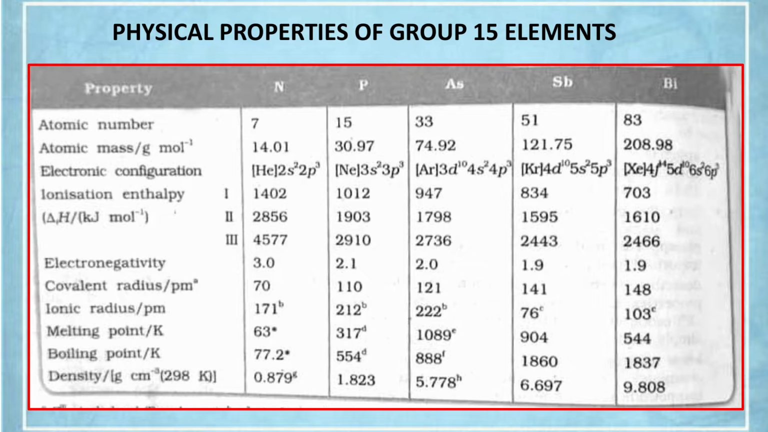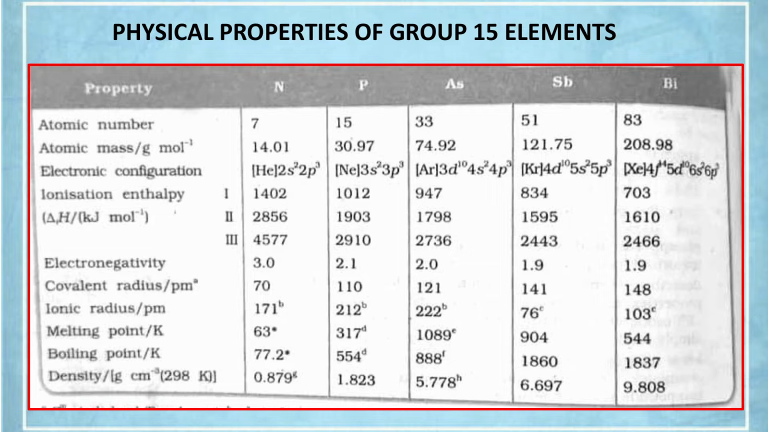Do you follow me? So down the group, the ionization energy decreases, but after phosphorus, the difference of ionization energy is minimum because of poor shielding by d and f electrons. Arsenic has 10 d electrons, antimony 20 d electrons, bismuth 30 d electrons and 14 f electrons. These d and f electrons can't shield the nucleus effectively. So effective nuclear charge increases. That is why the difference of ionization energy is small.